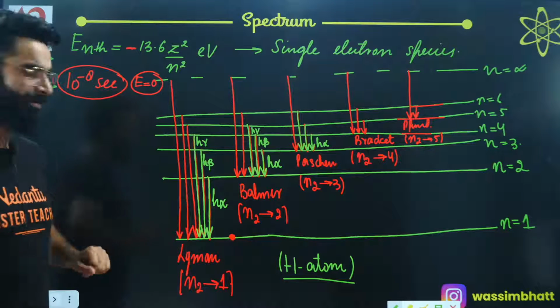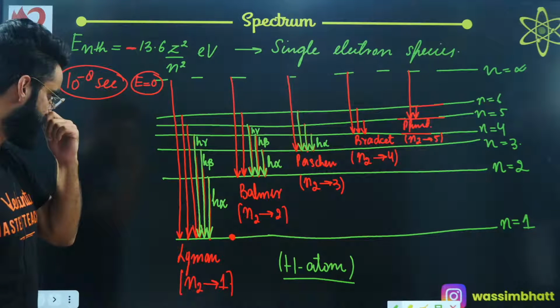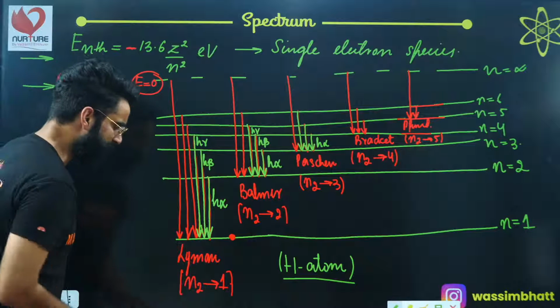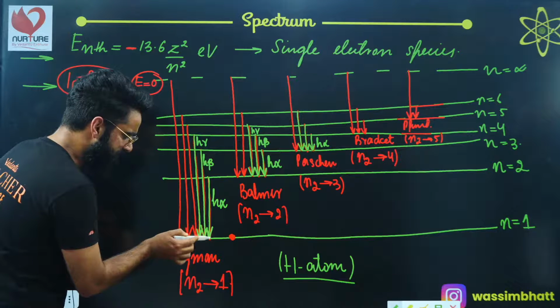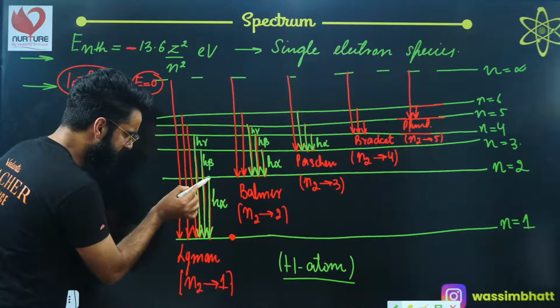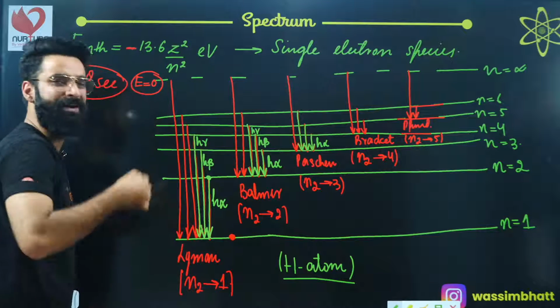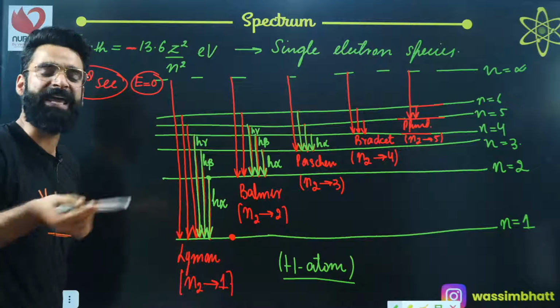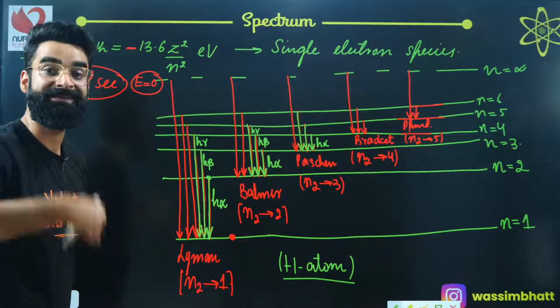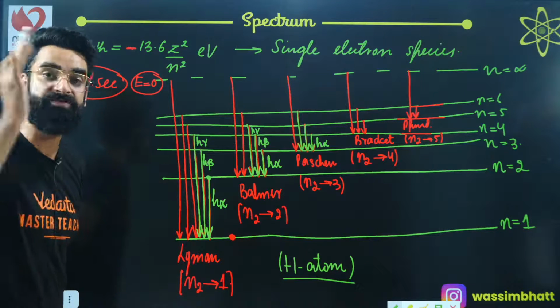Now, people, understand a few important things. For example, if I talk about the first line of the Lyman series, that means the electron is making a transition from 2 to 1, higher energy state to lower energy state. It will be emitting energy in the form of radiation. That radiation is definitely going to have some wavelength.